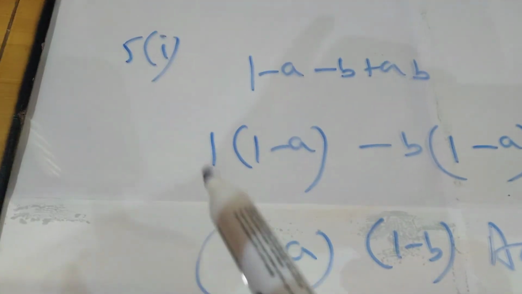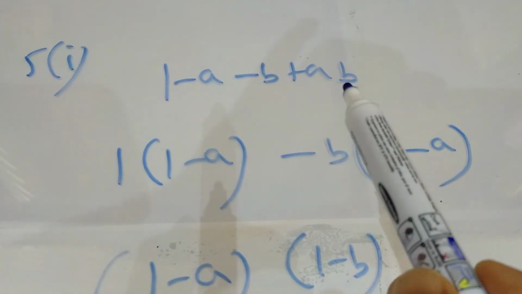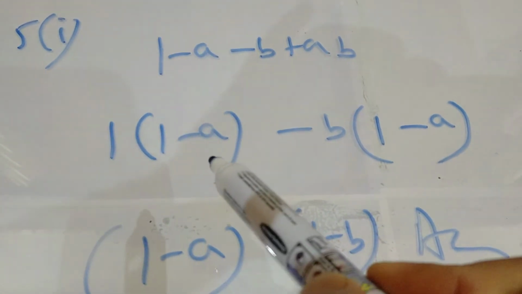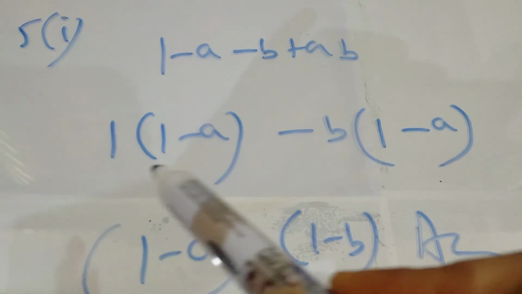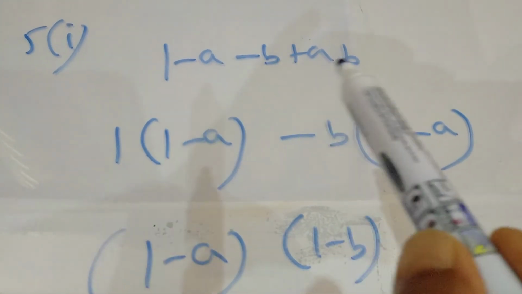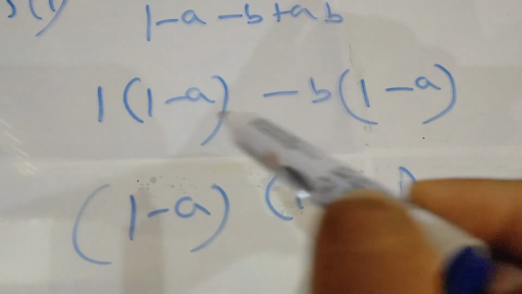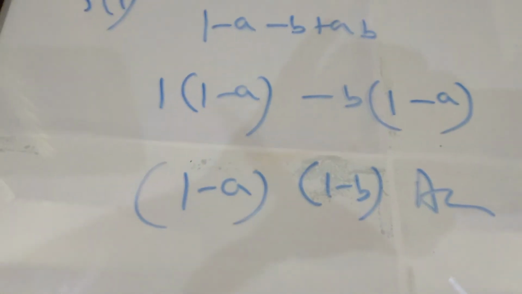So students, see the fifth question, first part. In this part: 1 minus a minus b plus ab. So 4 terms are here. I have taken the first 2 together and the next 2 together. In the first 2 nothing is common, so 1 is taken out: 1 minus a in the bracket. Here minus b is common, so it will be 1 minus a. So 1 minus a here also, 1 minus a here also, overall outside, so it is 1 minus b, and this is the final answer for this part.